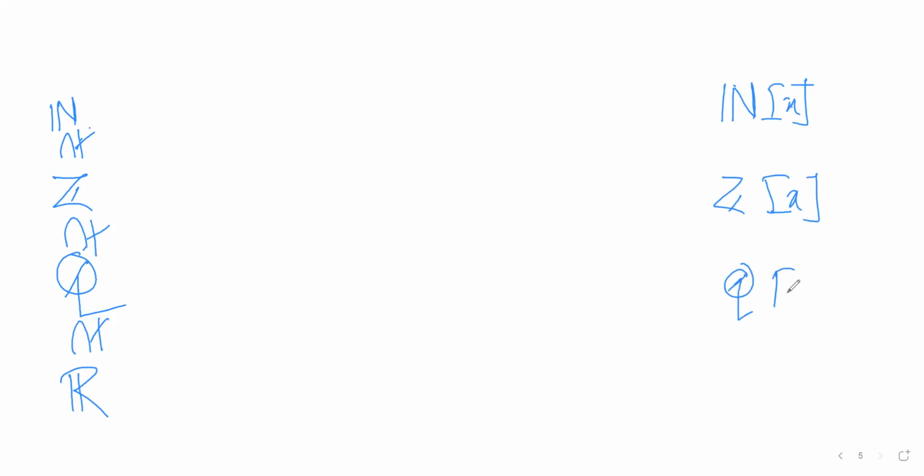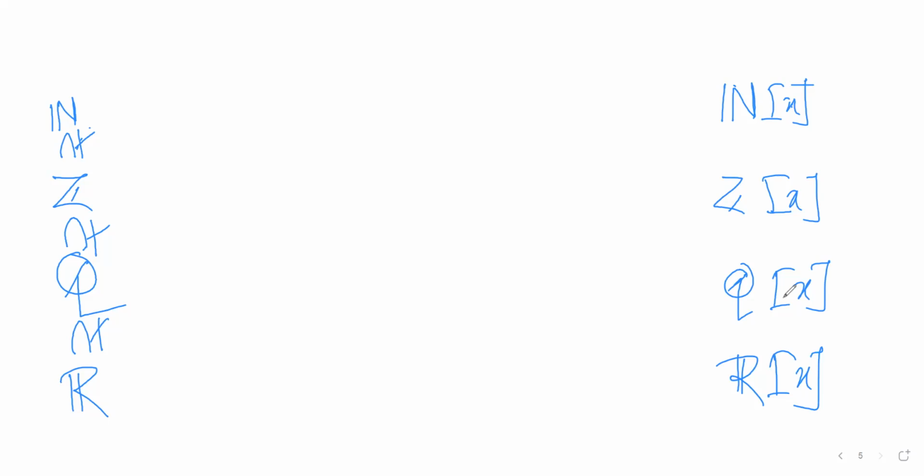And rational numbers are a subset of the real numbers. So if we take the set NX, the set of all polynomials over the natural numbers, the set of all polynomials over the integers, the set of all polynomials over the rational numbers, the set of all polynomials over the real numbers.